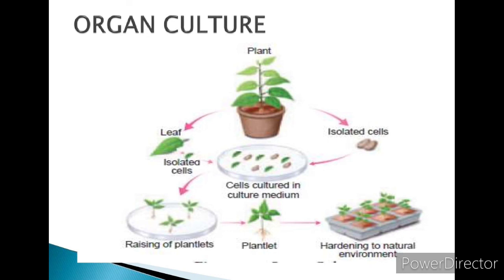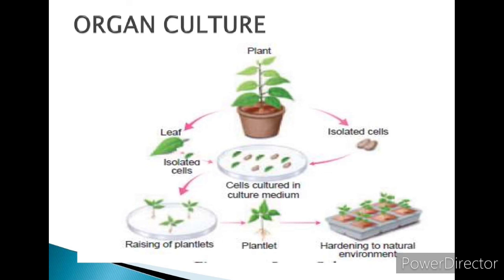Let us learn what is organ culture. The culturing of different plant organs on a culture medium. It is a type of tissue culture that involves isolating an organ for in vitro growth.